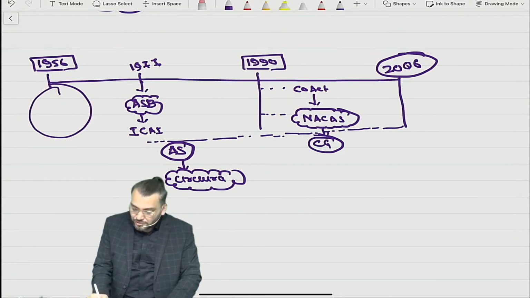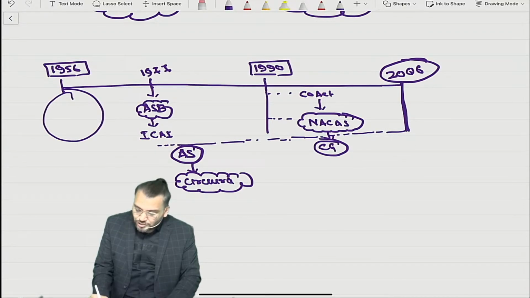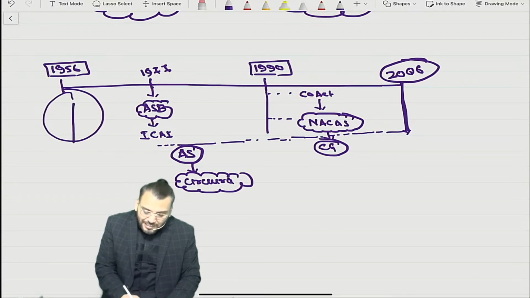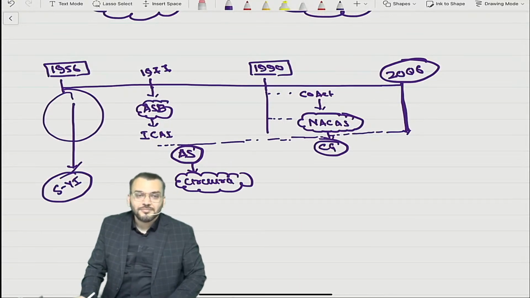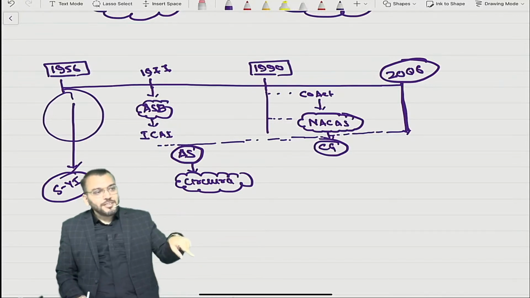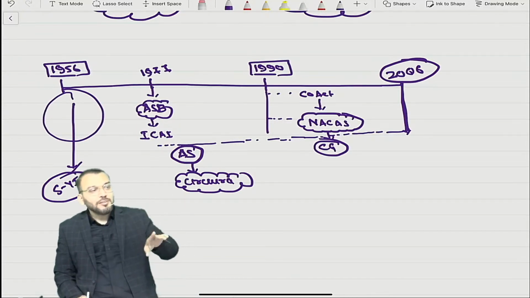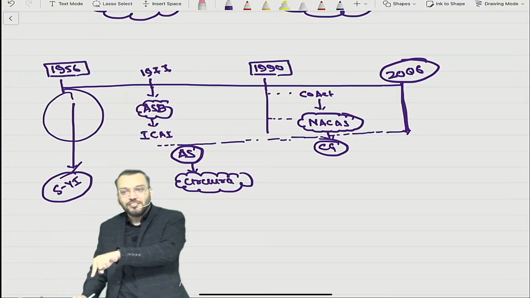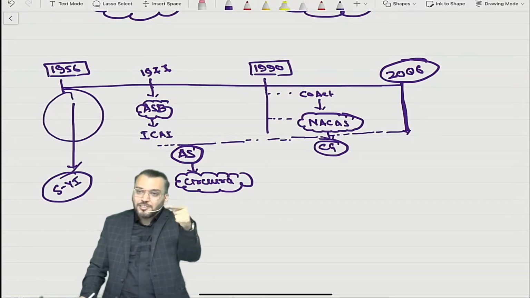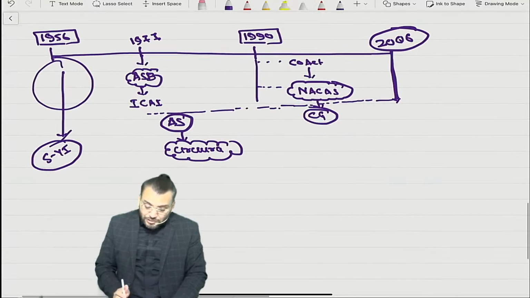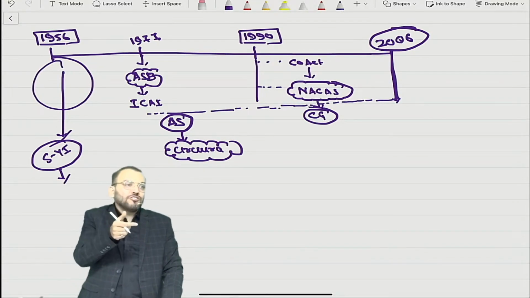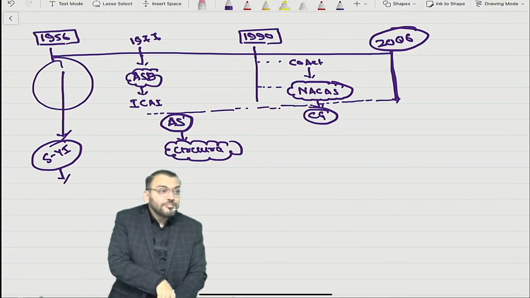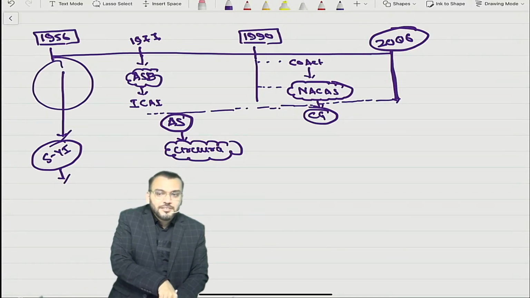But let's talk about something that happened in 2006. What happened? In the Companies Act 1956, there was Schedule 6, which now becomes Schedule 3. Schedule 6 has a given format and Schedule 3 also has a given format. Schedule 3 of the Companies Act 2013 was Schedule 6 of the Companies Act 1956. In this Schedule 6, there was one point that exchange losses can be capitalized. You know exchange losses? AS11.